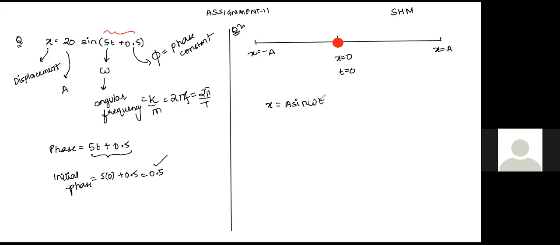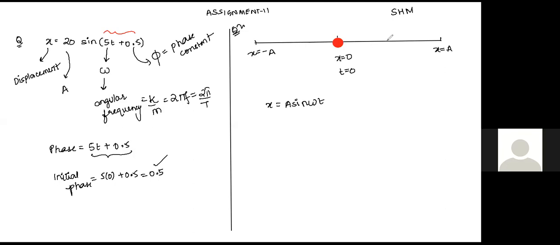The equation is A sine omega t, right? The equation of a particle which begins its oscillation from the mean position. Yes, sir. x equals A sine(omega t + phi), and at the mean position phi is 0. Correct? Okay.